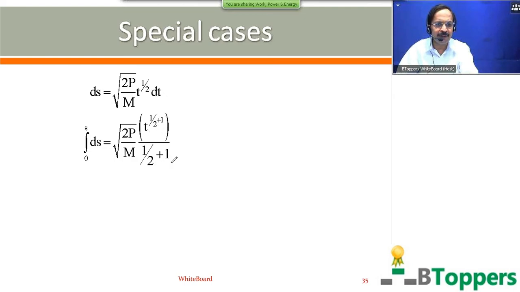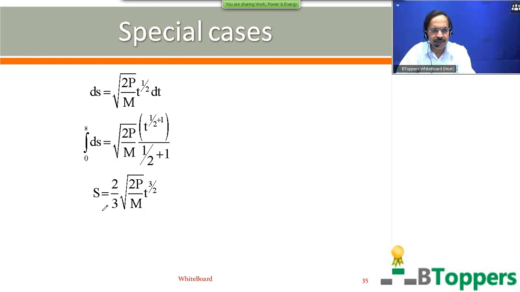T power half plus 1 by half plus 1. This you can write s equal to 2 by 3 into root of 2p by m t power 3 by 2. You copy the working and you should get convinced of each step in the working.